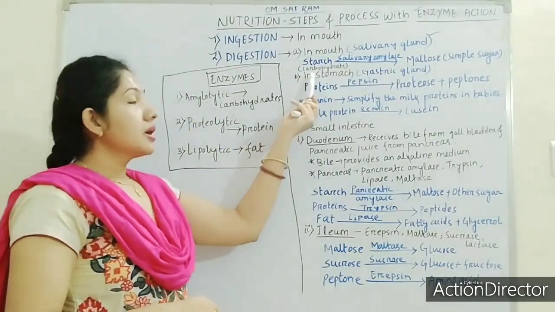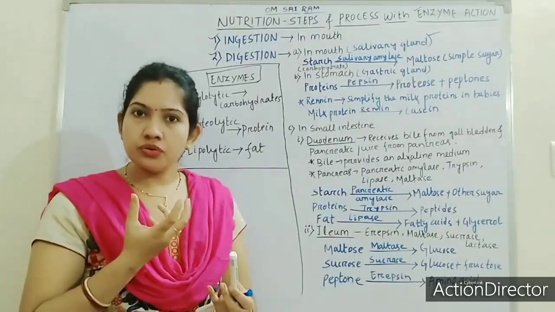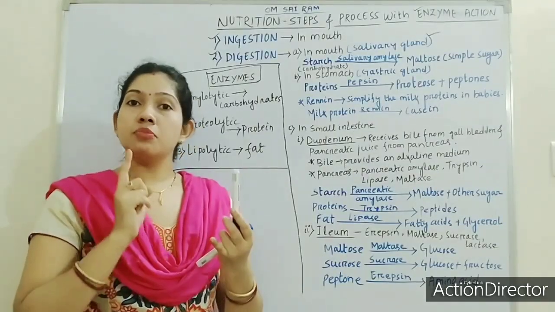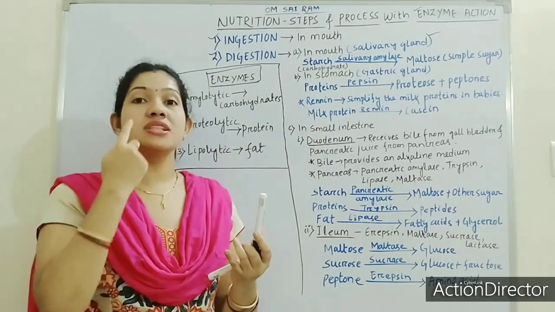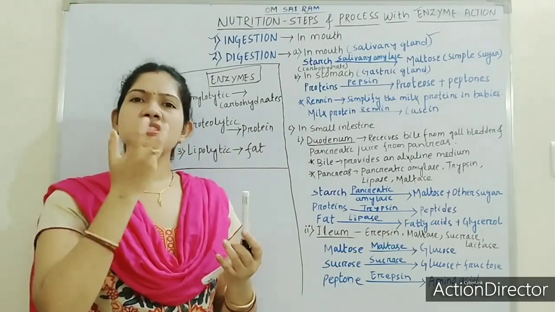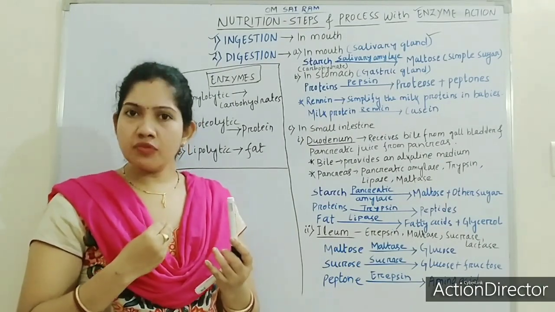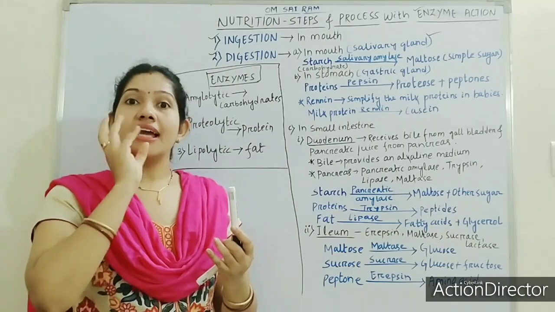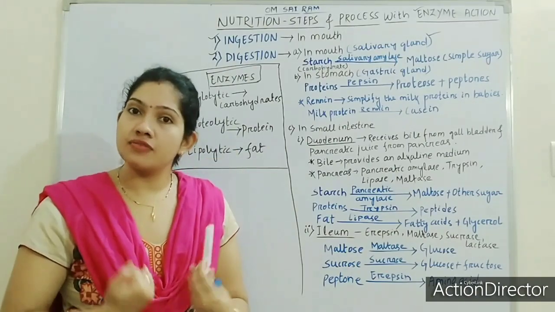Next, stomach. When the mouth crunches the food with the help of teeth and tongue, and that food mixes with saliva, it forms a semi-solid mass. Whenever you are eating any food, you might have noticed it forms a semi-solid mass, and then we engulf that food.